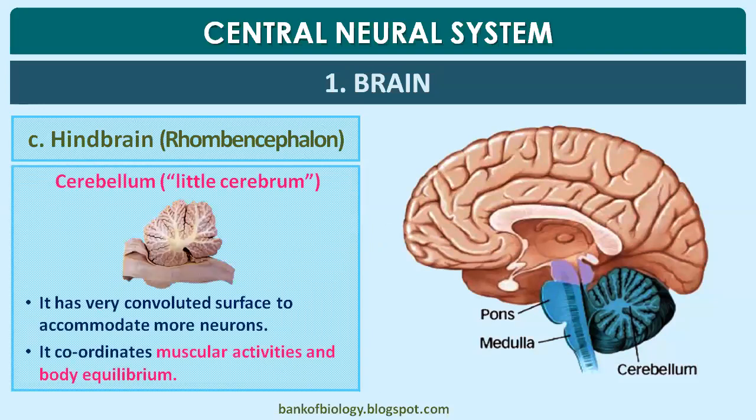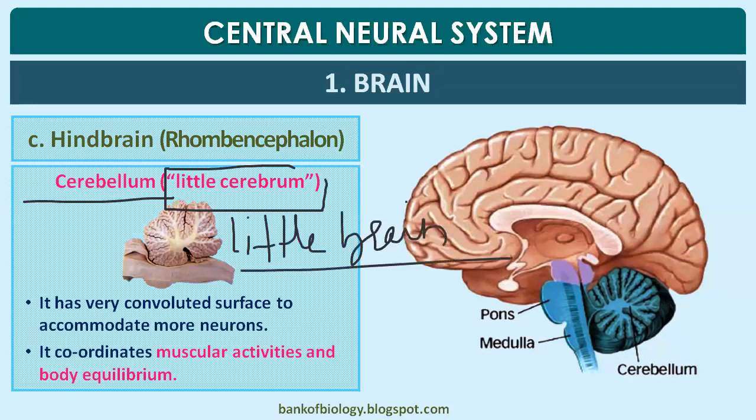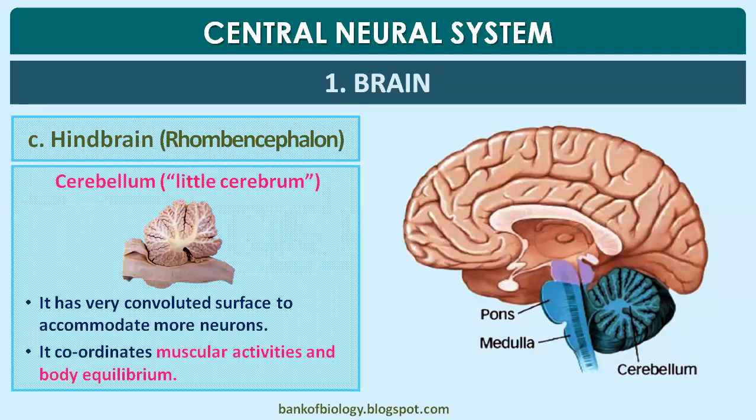The cerebellum of the rhombencephalon, or hindbrain, is called the little cerebrum or little brain. In general terms, we say little brain. It has a very convoluted surface to accommodate more neurons, like the gyri and sulci of the cerebrum. It coordinates muscular activities and body equilibrium.